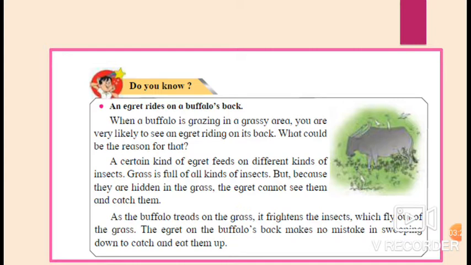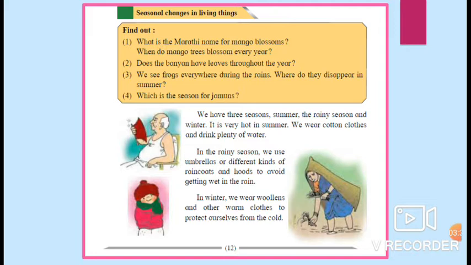Seasonal changes in living things. Find out what is the Marathi name for mango blossoms. When do mango trees blossom every year? Does the banyan have leaves throughout the year? We see frogs everywhere during the rains. Where do they disappear in summer? Which is the season for jamuns?